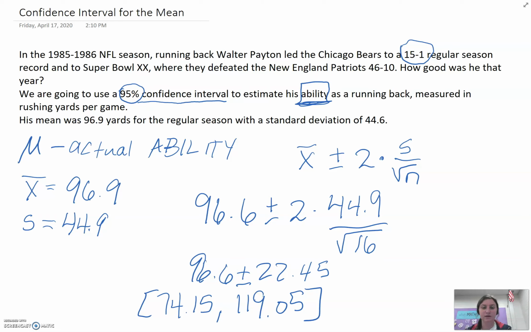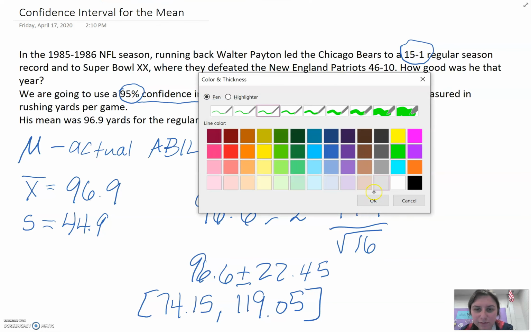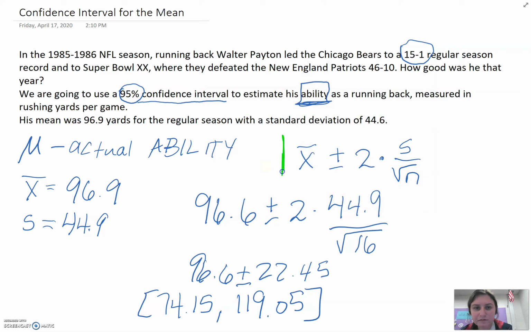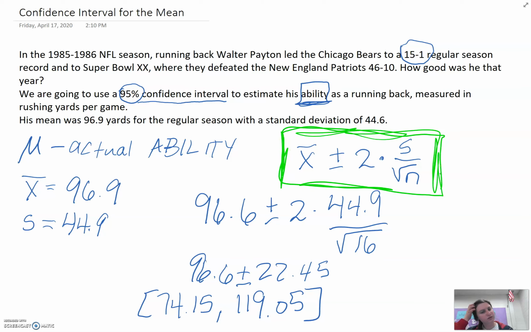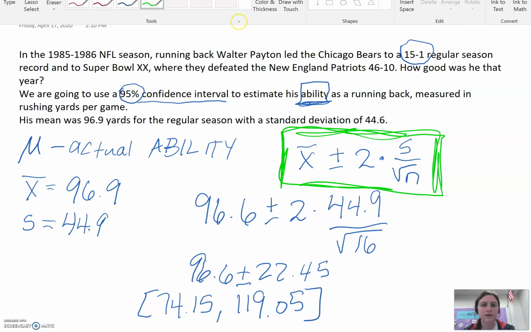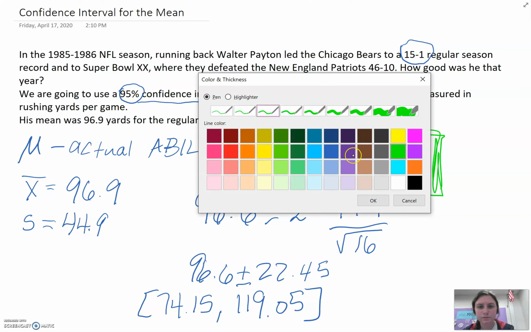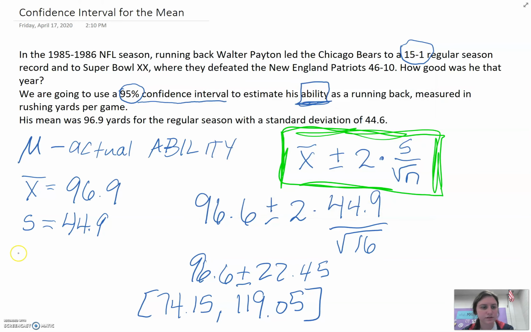We found that by using this formula, let's even highlight that for you. Aren't you so grateful? Put it in bright green. So this right here is how we're going to do that. I probably should tell you that n equals 16.